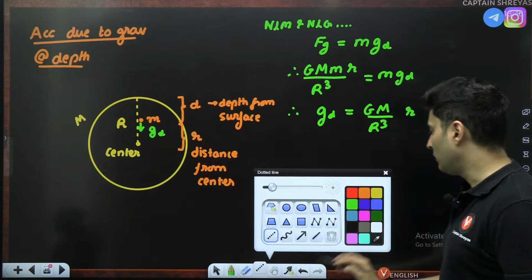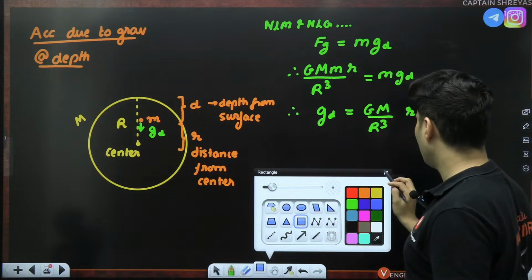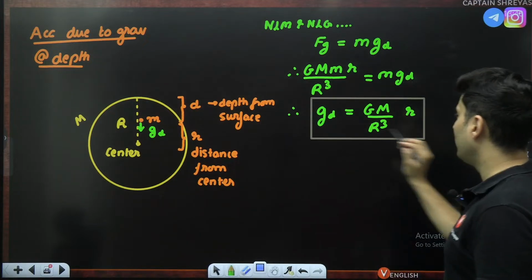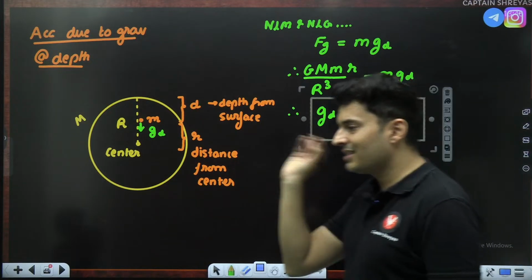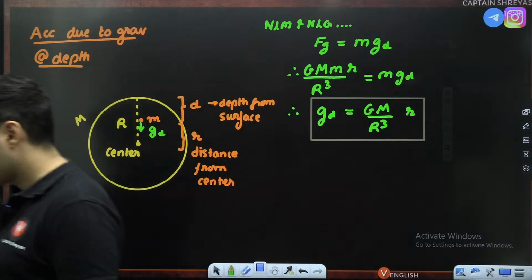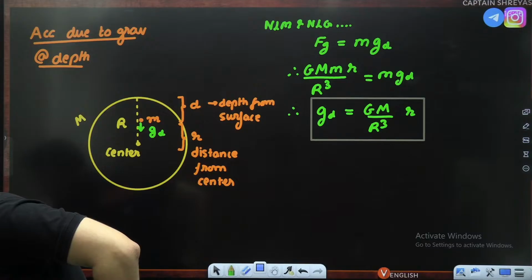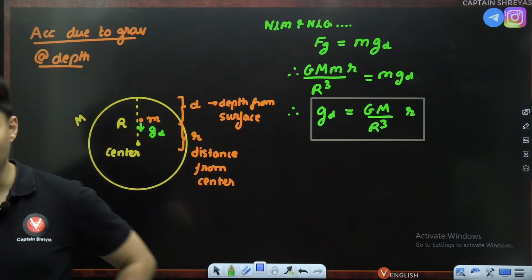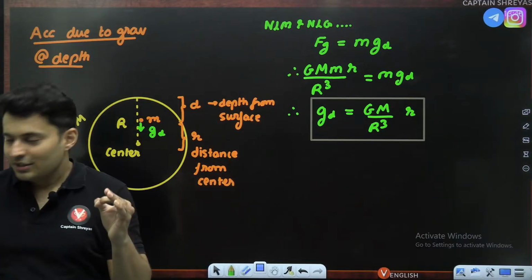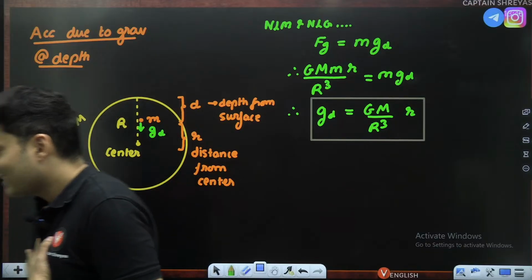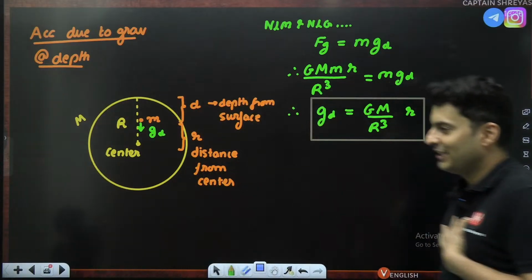This is the formula for acceleration due to gravity at a distance r from the center of the planet. I hope this is absolutely clear. Is that absolutely clear, my dear warriors, till this point?